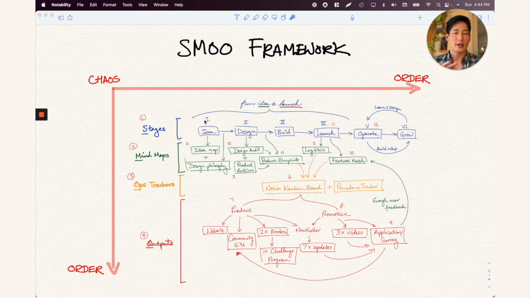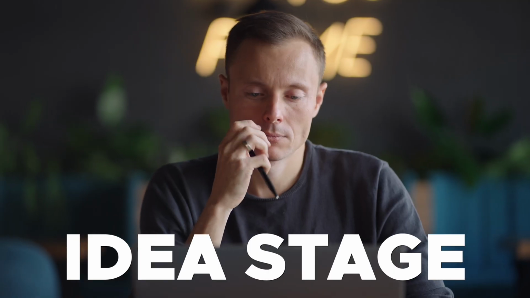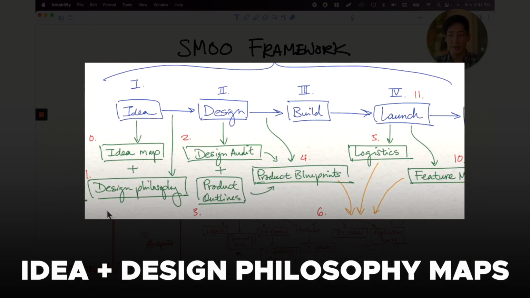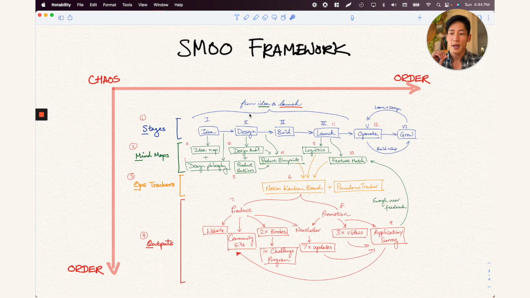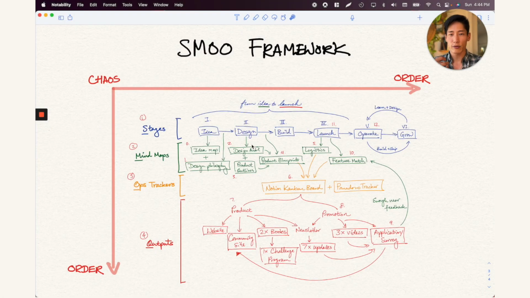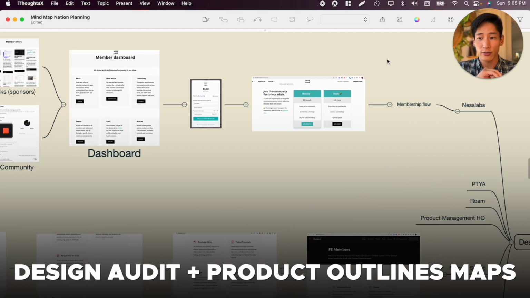Every product, every service out there started as an idea in somebody's head, right? So with that in mind, there are a few mind maps here that we're going to go through, which is the idea mind map and the design philosophy. And then after you have that idea, you go through a design process of refining that idea into something a little bit more concrete. You might be asking for feedback from other people, either your customers, users, or your teams, right? So to manage that process, we have the design audit mind map as well as a product outlines.